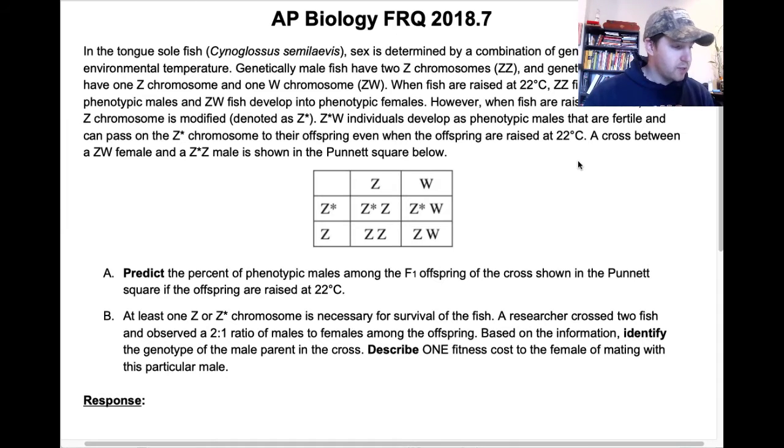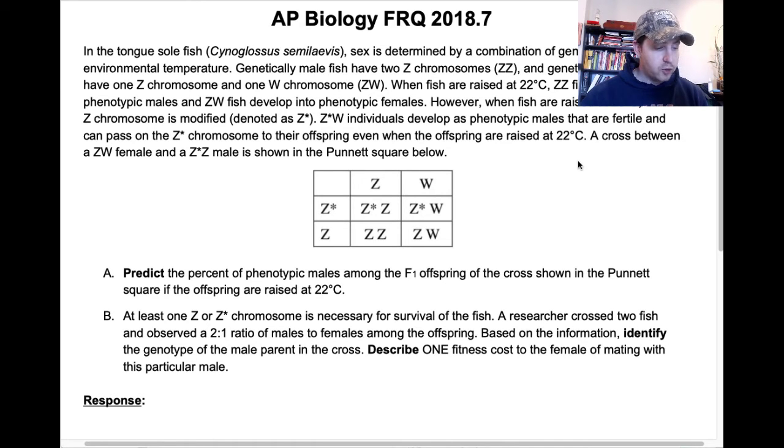So to start us off, it says, in the tongue sole fish, sex is determined by a combination of genetics and environmental temperature. Genetically male fish have 2 Z chromosomes, and genetically female fish have 1 Z chromosome and 1 W chromosome. When fish are raised at 22 degrees Celsius, ZZ fish develop into phenotypic males, while ZW fish develop into phenotypic females.